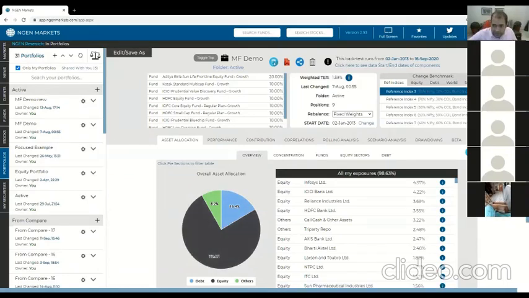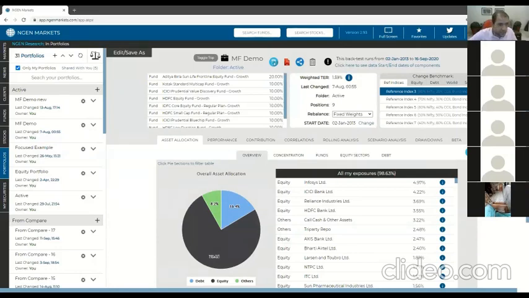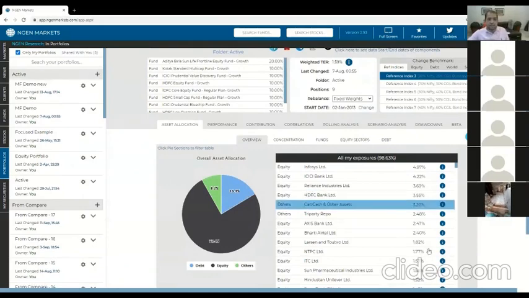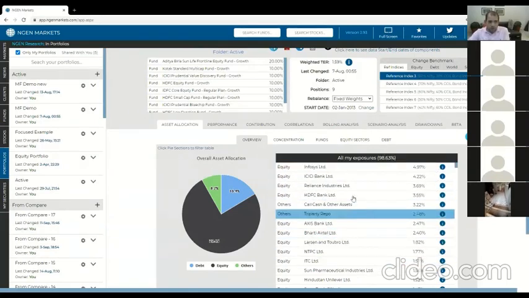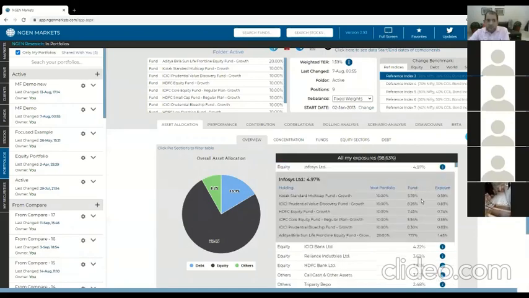So when you look at this list here, you'll see a list of your exposures that have been caused by the holdings of these mutual funds and your position in those mutual funds. You can see our biggest exposure in this portfolio is to Infosys, right? And if you open it up by clicking this little I button, you will actually see where that exposure is coming from. So you'll see that we have put 10% in Kotak Standard Multicap Fund. Kotak Standard Multicap Fund has put 5.78% into Infosys stock. And therefore, our exposure to Infosys from this particular fund is 0.58%, and so on.